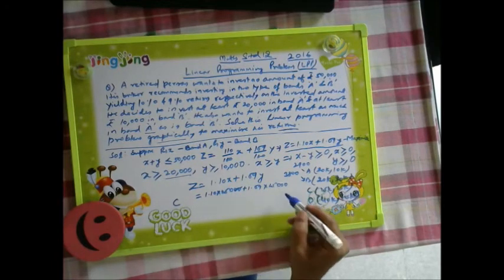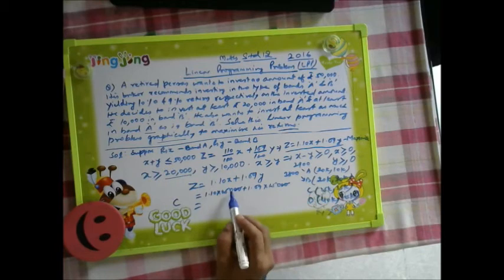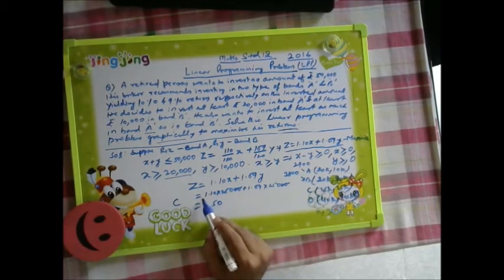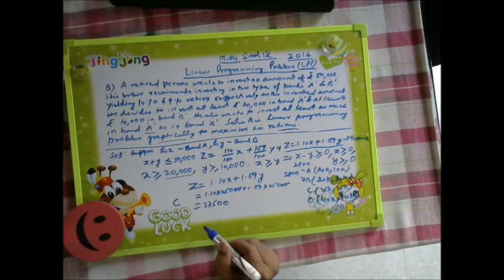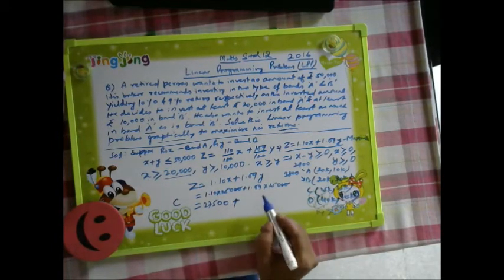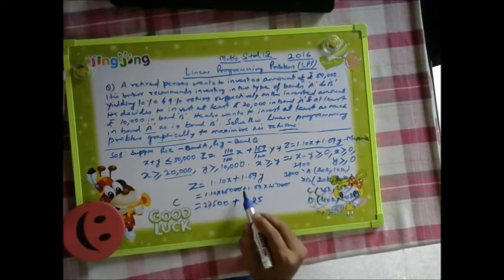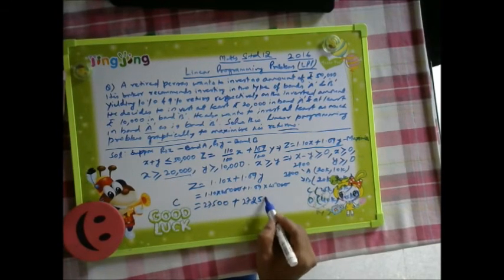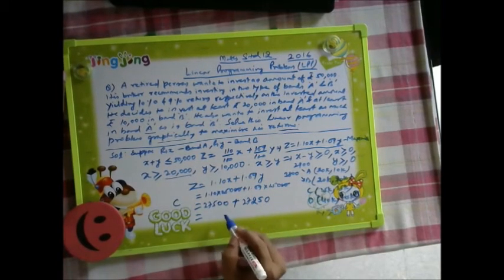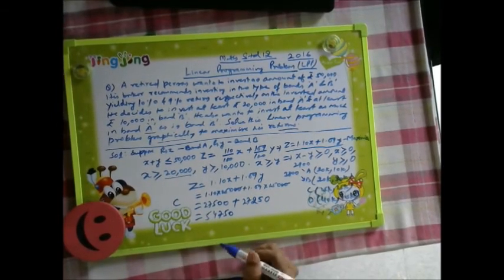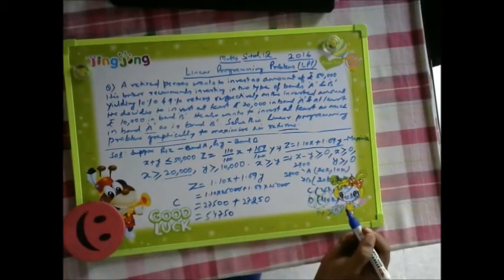The double zero will get removed for the decimal, and further calculating, the first part gives 27,500 and the second gives 27,250, so the total is 54,750.